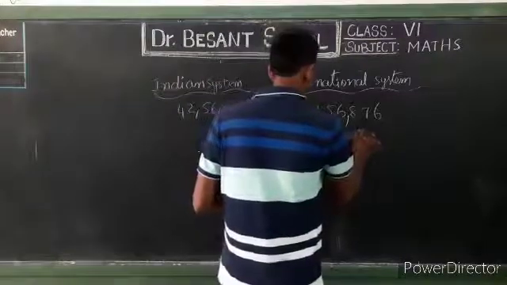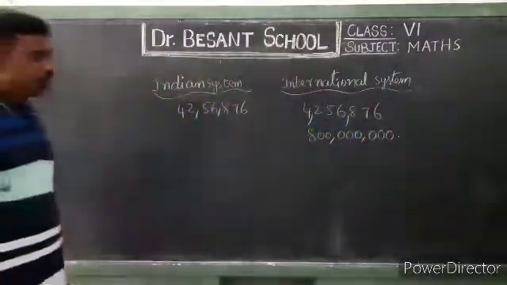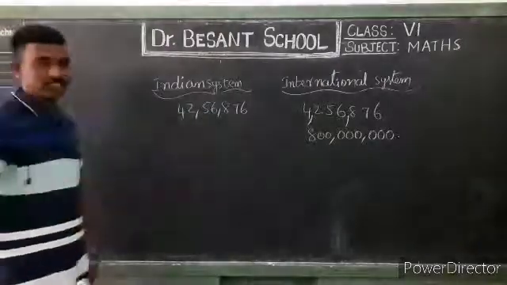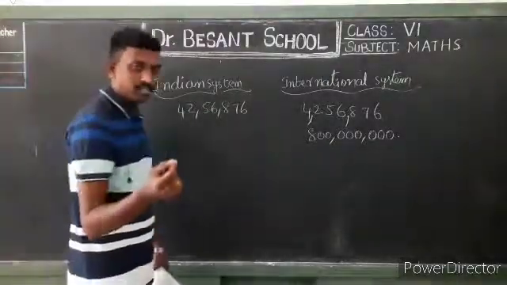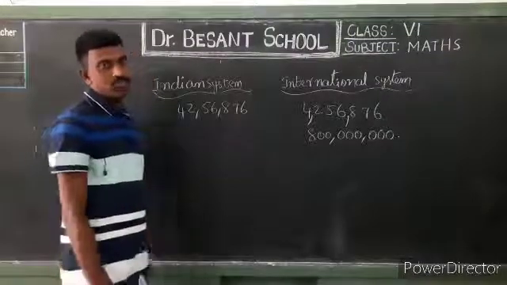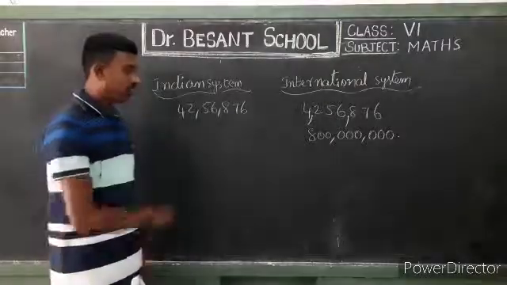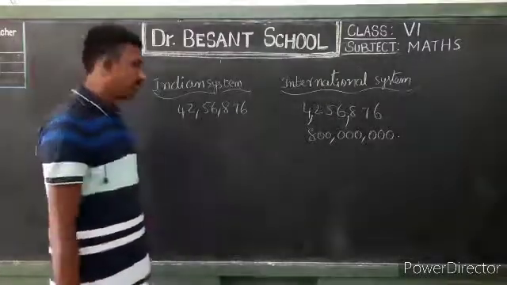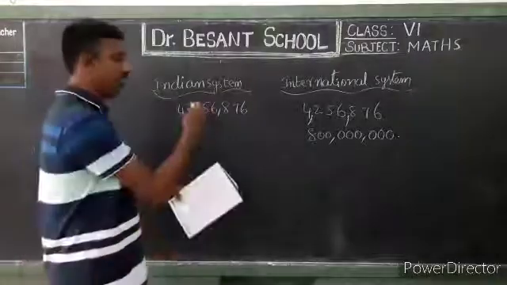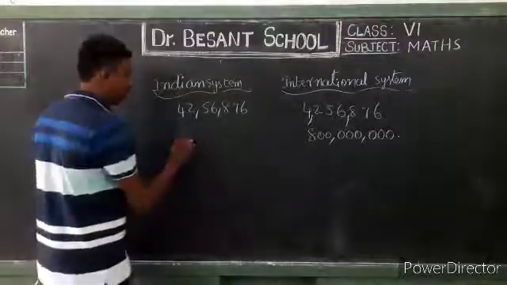So it is 800 millions. Okay, so how to convert this into the Indian system of numeration? I'll give 5 seconds. Think of it. First of all, what do you have to do? Yes, you have to remove the commas. Then after that, you have to place the commas according to the periods in the Indian system of numeration. I hope you have completed. So I am going to write down my solution now.